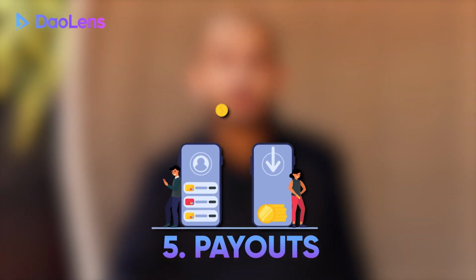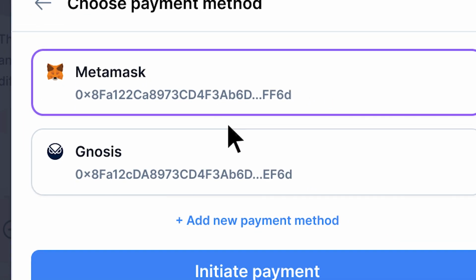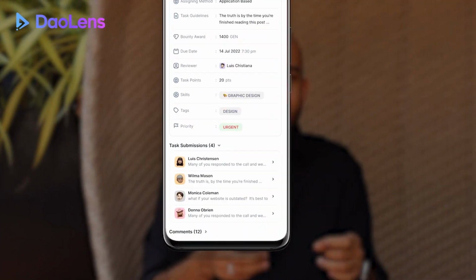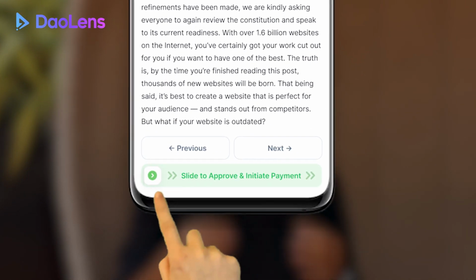And as far as payouts go, it is very critical, which is why we have gone ahead and integrated with every payout solution out there, and we are going to be adding more and more one by one. Let's say you're paying a contributor after their task has been approved on a tool like Gnosis Safe. You could very well review their task, approve and accept the task, and do the payout from within the tool.